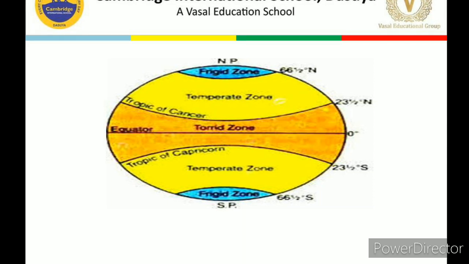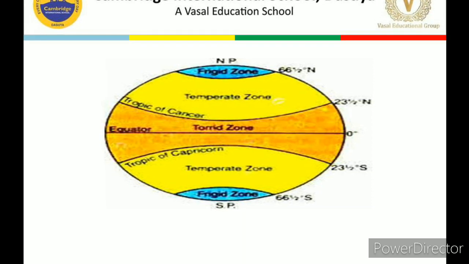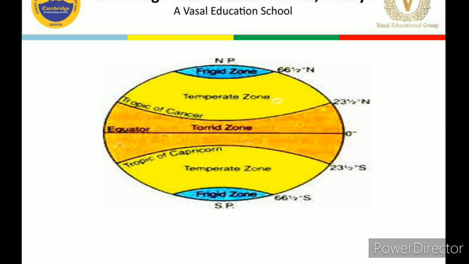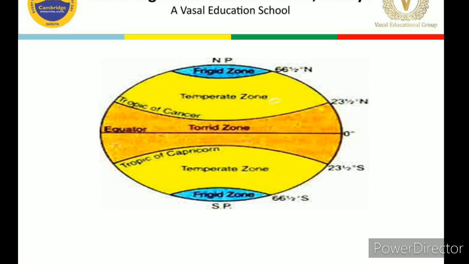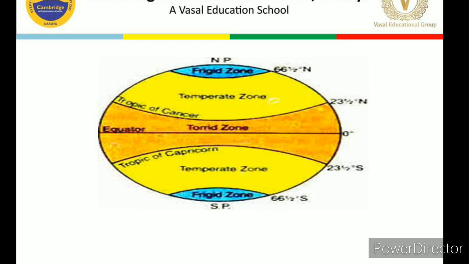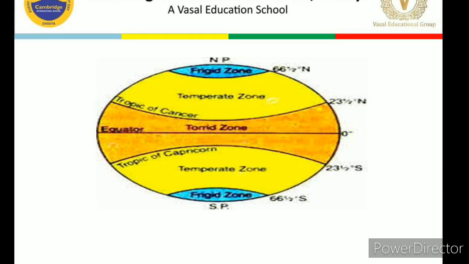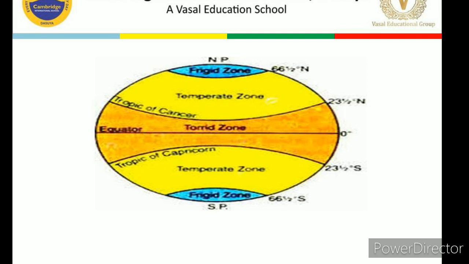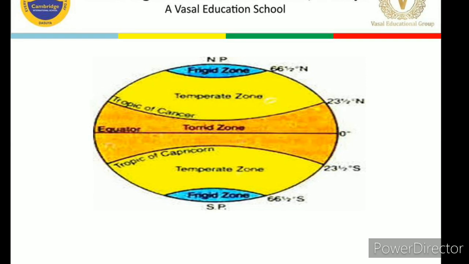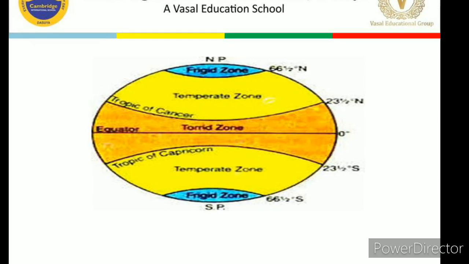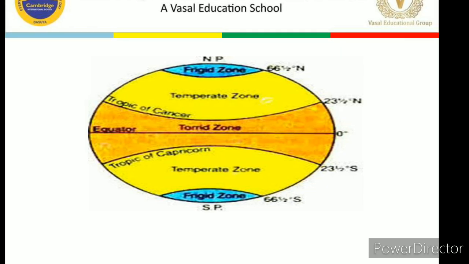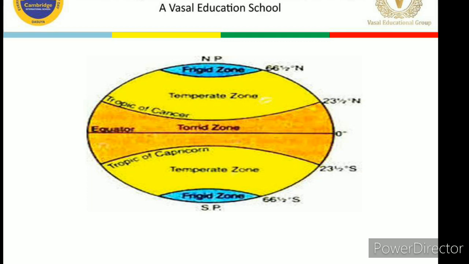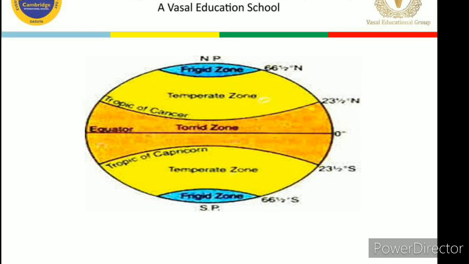The third zone is frigid zones. We have two frigid zones which lie near the poles. One is near the North Pole, between the Arctic Circle in the northern hemisphere, and the other one is in the southern hemisphere between the South Pole and the Antarctic Circle. These areas are very cold as they receive very less sunlight. Hence, they are also known as the frigid zones.